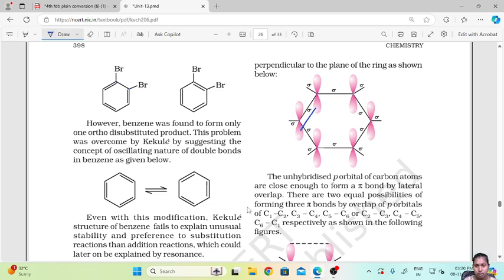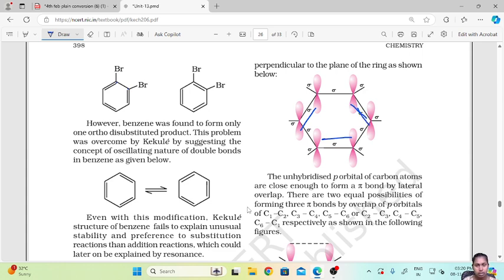So this is 1, 2, 3. This is one double bond, this is 2, and this is 3.